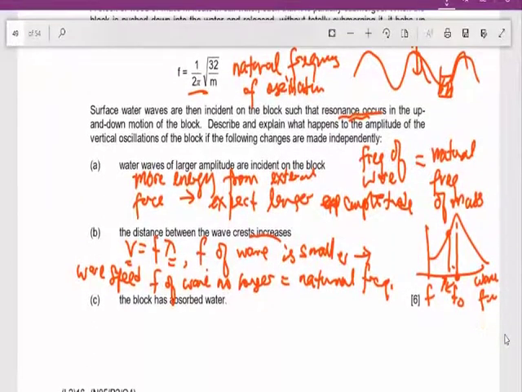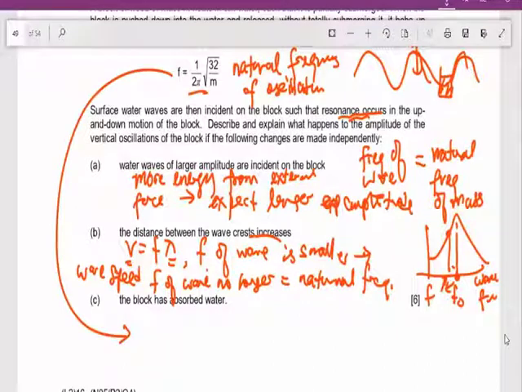The next thing is that the block has absorbed water. If you look at the equation, this is the natural frequency of the block, 1 over 2 pi square root of k over m, where m is the mass of the block. So the natural frequency depends on the mass.